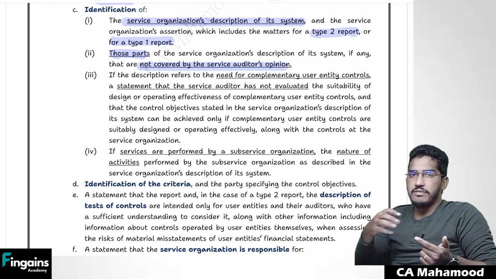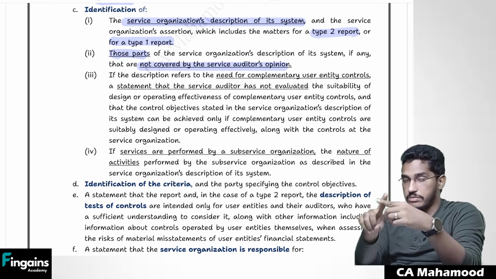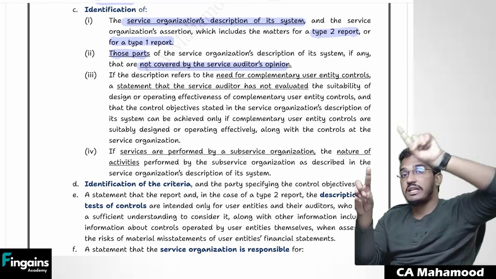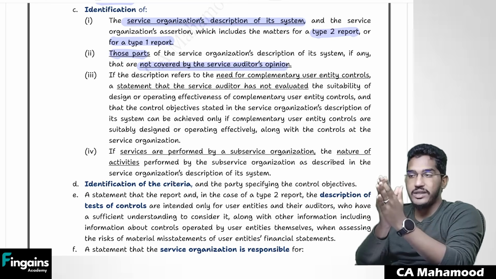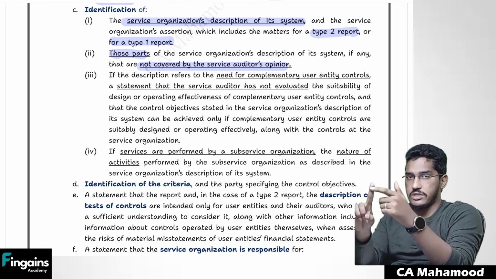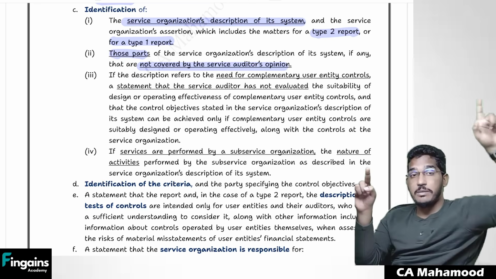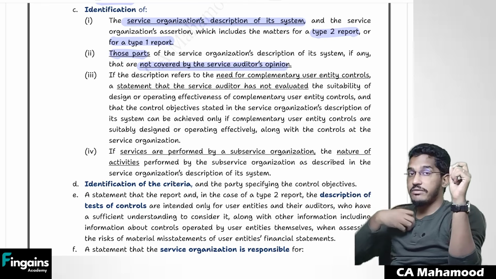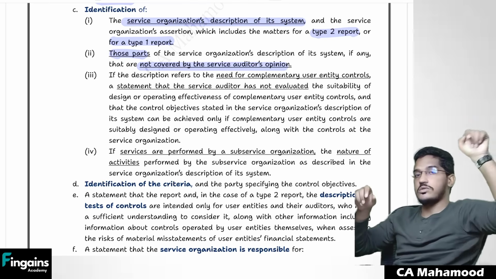See, you will not verify as a service auditor, you will not verify all the controls at the service organization. This you have to remember. As a service auditor, you will verify only those controls in the service organization which have an impact on the financial reporting of the user entity. Very, very important point. As a service auditor, you will not verify all internal controls at the service organization. You will verify only those internal controls at the service organization which are having an impact on the financial reporting of user entity. In our example, I will verify internal controls which are there at the Genpact, which are going to impact the financial reporting of the Infosys.